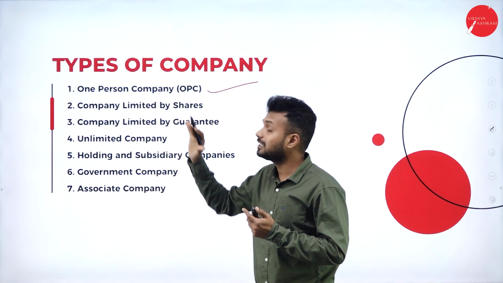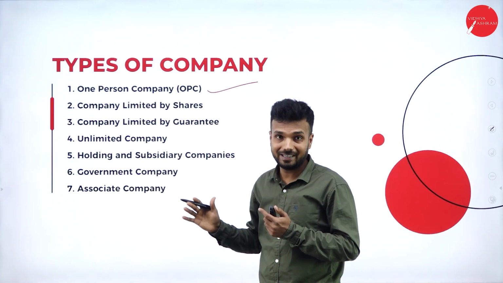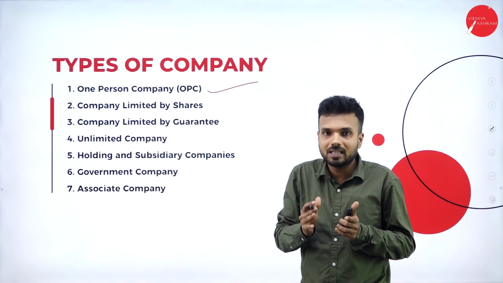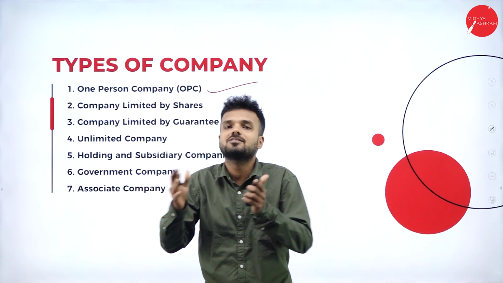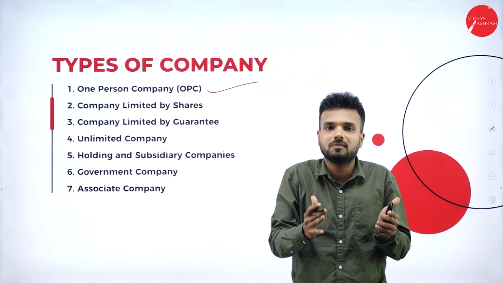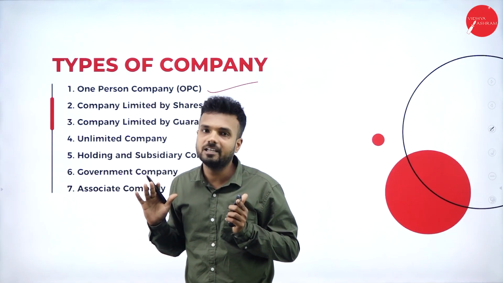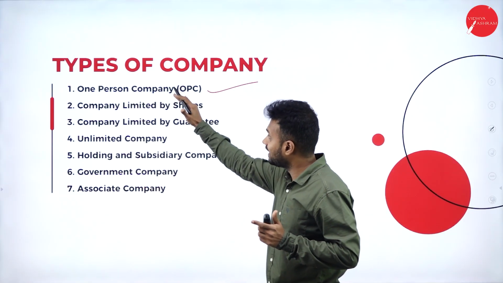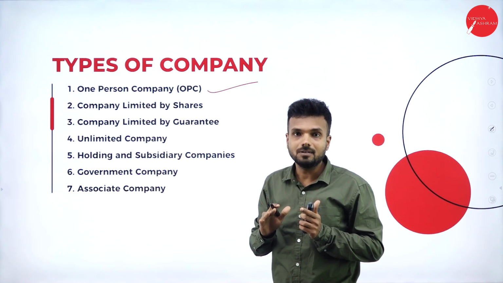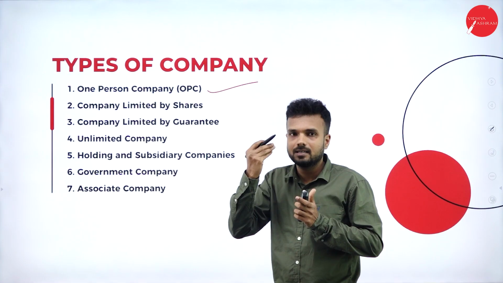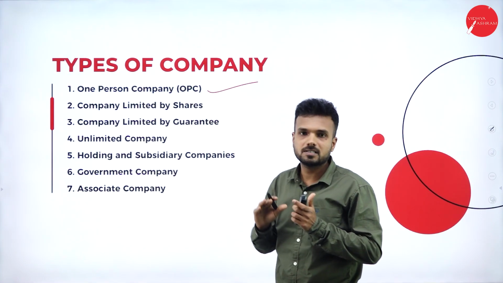Even this one person company is also a separate legal entity. Being a single owner also, whatever mistake happens in the company does not affect the ownership. Any kind of mistake that is done by the owner of the company does not affect the functionality of the company. It is a separate legal entity. And also here in a one person company, the name says that it is a one-person company.